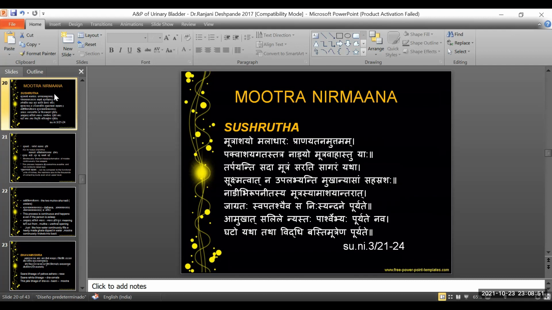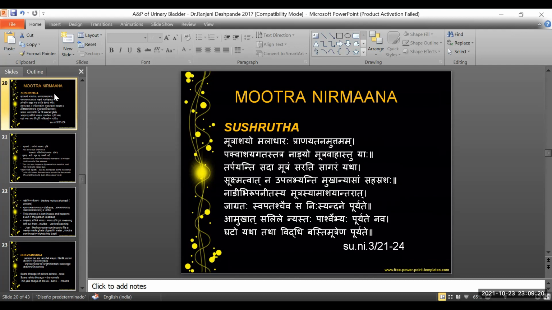Here with Sahasrashah, he says that there are thousands of such entities involved here. Maybe Acharya is referring to the thousands of millions of nephrons. Each of these has the collecting tubules. Each of these is involved in the formation of urine, and they are not visible to the naked eye.